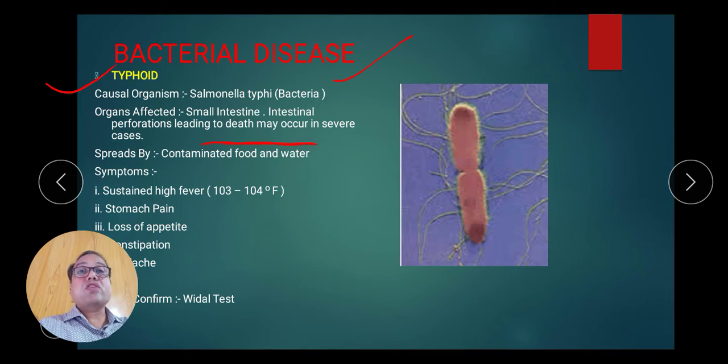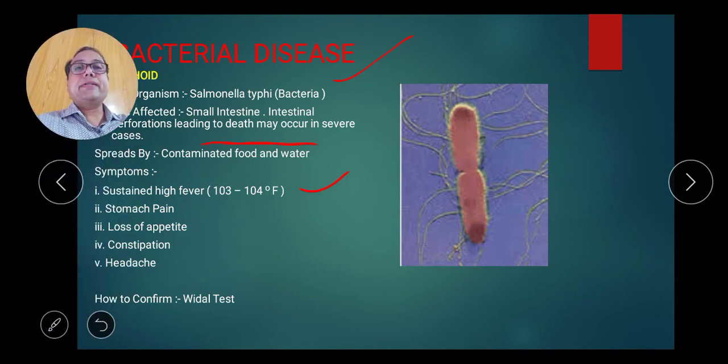Okay. Now the symptoms of typhoid: sustained high fever, stomach pain, loss of appetite, constipation, and headache. How is it confirmed? By the Widal test. This is the main thing: the confirmatory test of typhoid disease is the Widal test. Okay, so these are the certain points about typhoid disease.